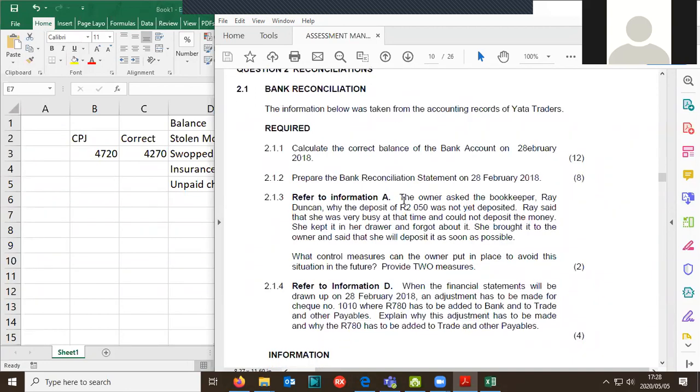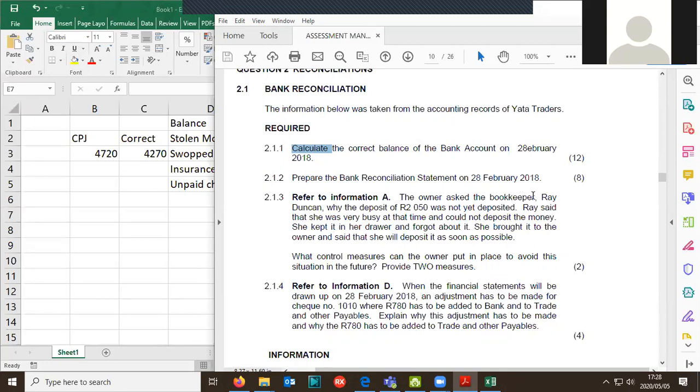Let's go to another question, which is question 2 or module 2. Again, that's a bank recon statement. I would really love to do this one using my thingy, but let's just go on. It says there, again, calculate the correct bank balance of the bank account on 28th February 2018. Prepare the bank recon statement. 2.13, refer to information A. Okay, so let's read through it.